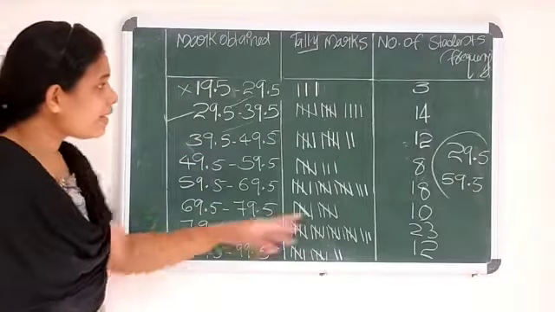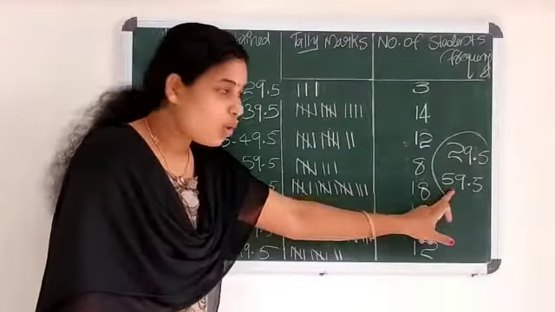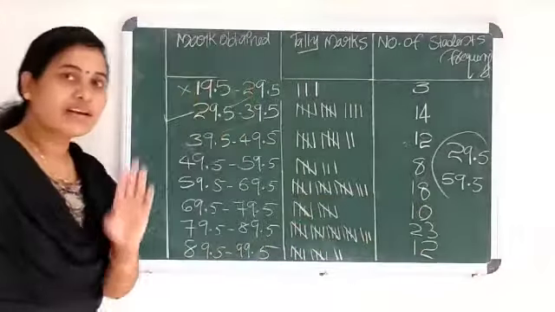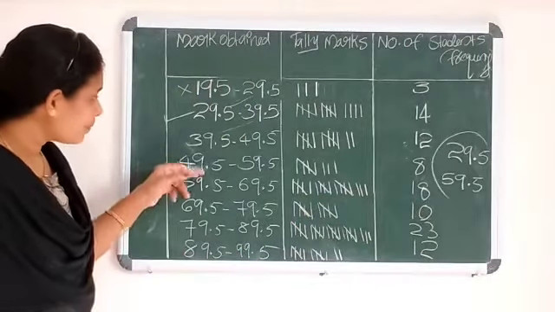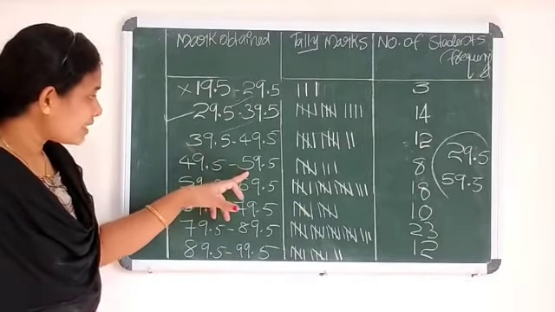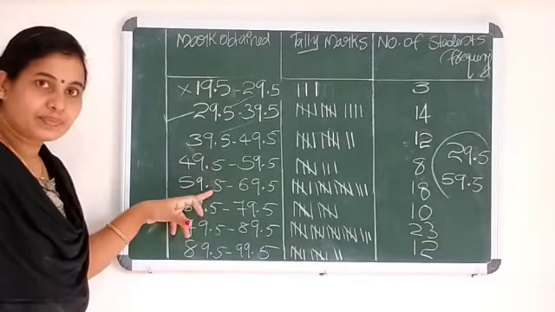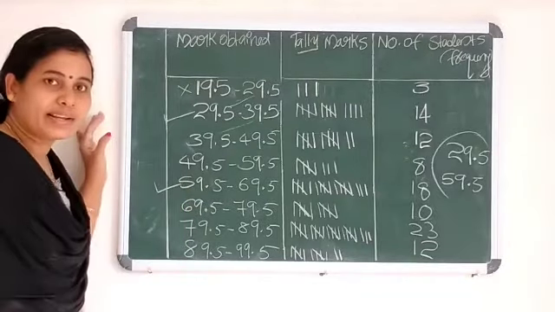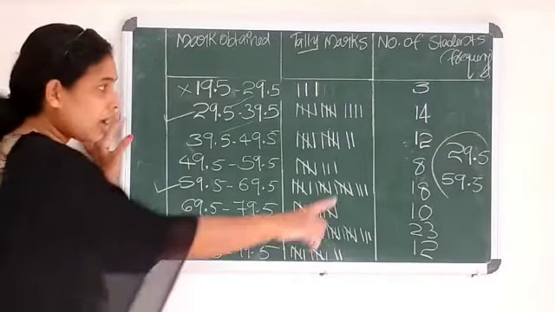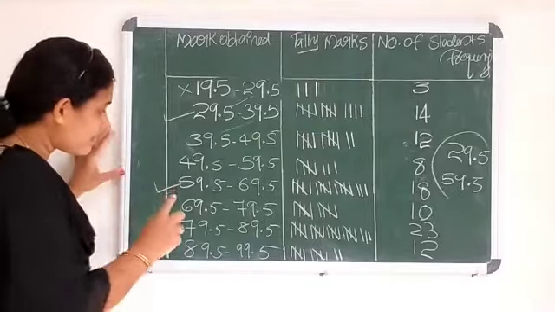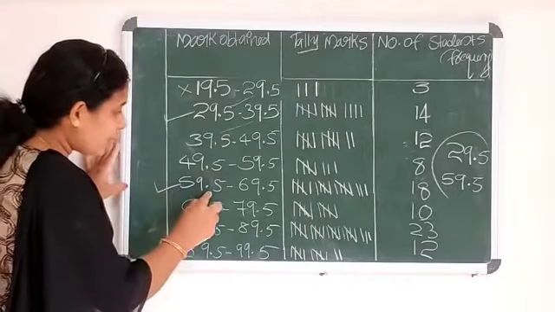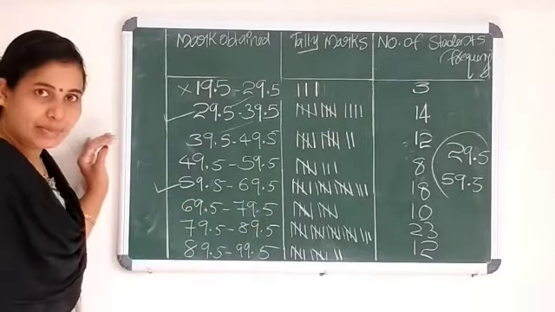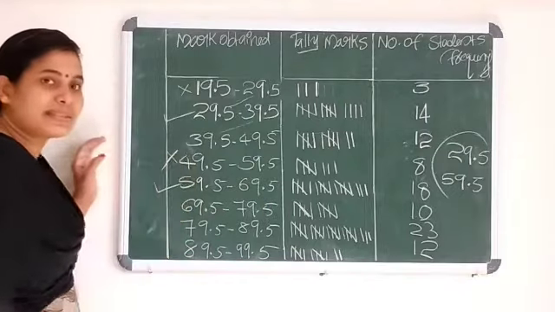In a similar way, the student who scored 59.5 comes in which class? This class or this one? It is this class only. The student who scored 59.5 comes in the class 59.5 to 69.5, not in the other class.